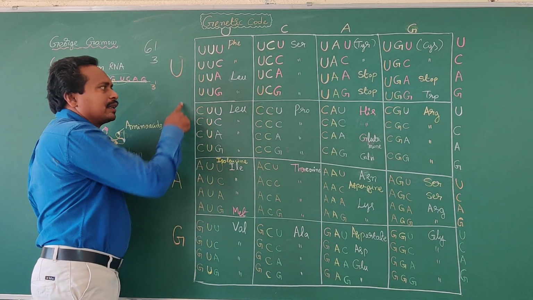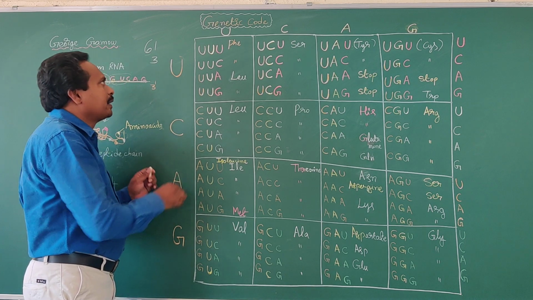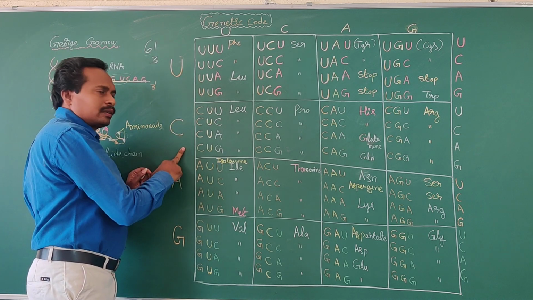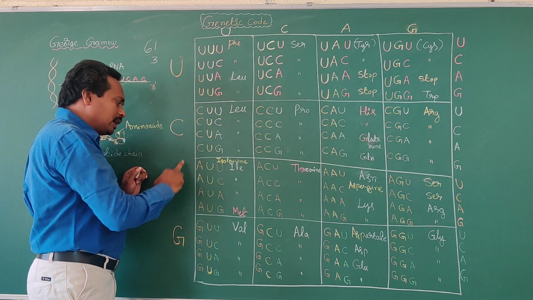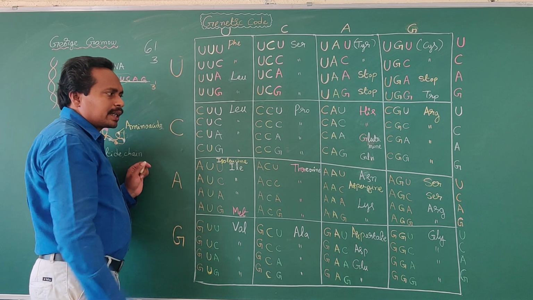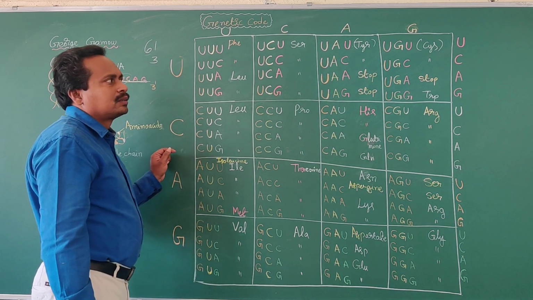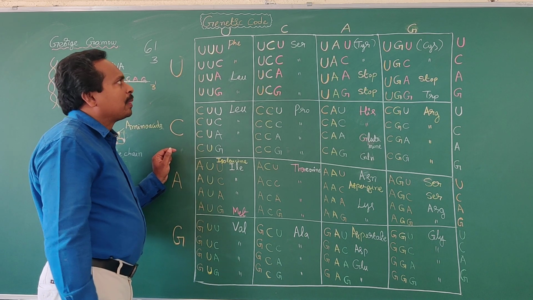Okay, here the nitrogen bases. How many nitrogen bases are present in RNA? 4 types of nitrogen bases. What are they? Uracil, cytosine, adenine, guanine. So here a checkerboard is helpful to find the number of codons.